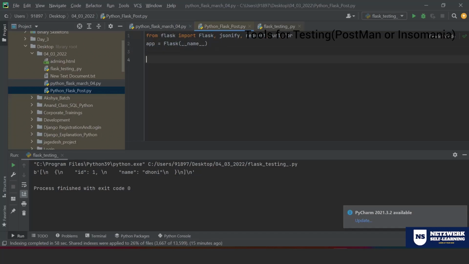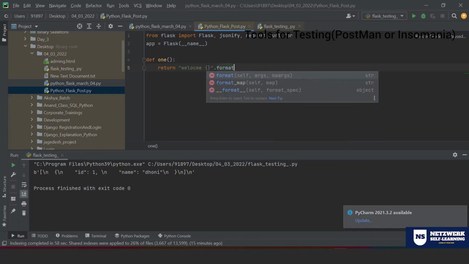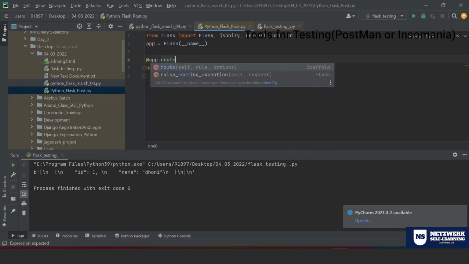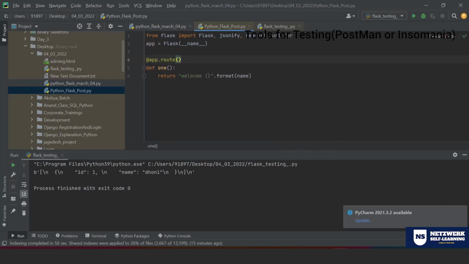Now I'm going to create one application. Define a function, the application name itself, just for the namesake. Return welcome, formatted with some data. Let that be the name data. Now you're going to decorate this specific function with your routing, at app.route, and as of now it should be an empty route.